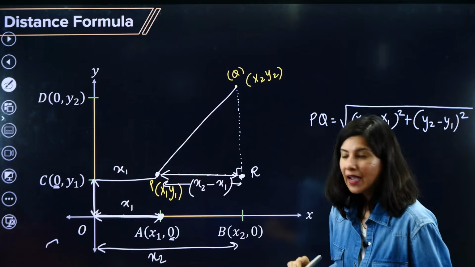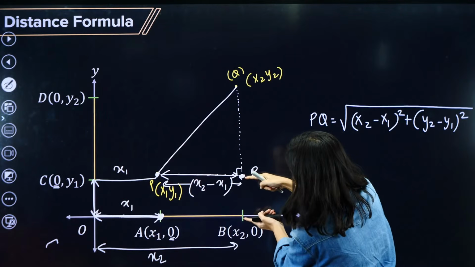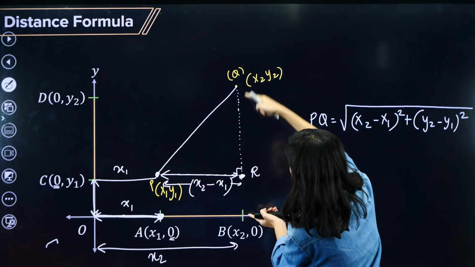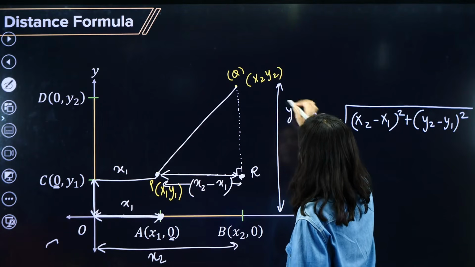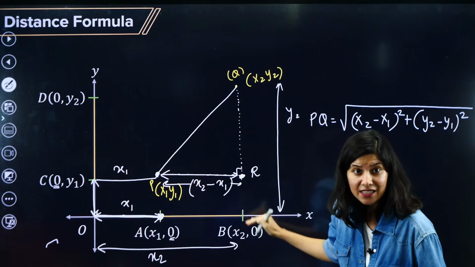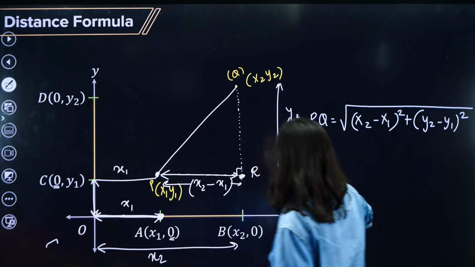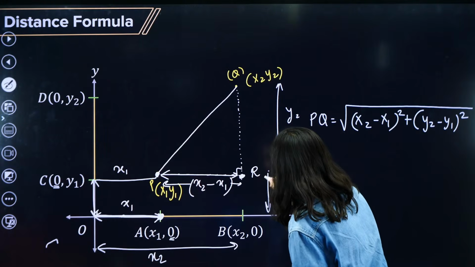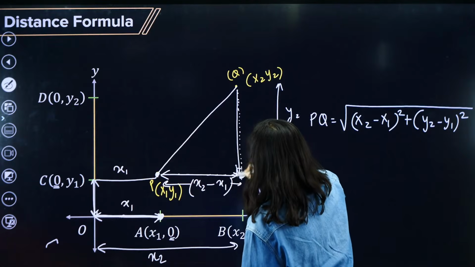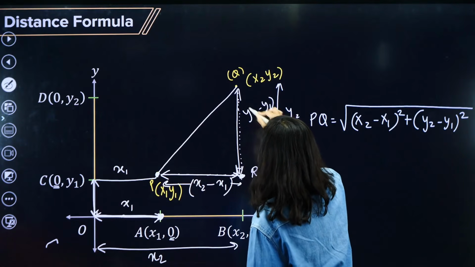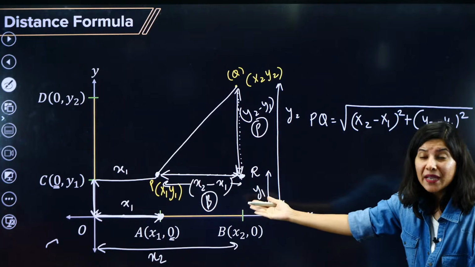And what about QR? QR will be the bigger distance minus the smaller distance. This is complete y2. Can you see this is y2? Because this coordinate is y2, that means the vertical distance from this axis is your y2. So this is y2 complete and this is y1. For QR, it is y2 minus y1. So this is your perpendicular and this is your base.